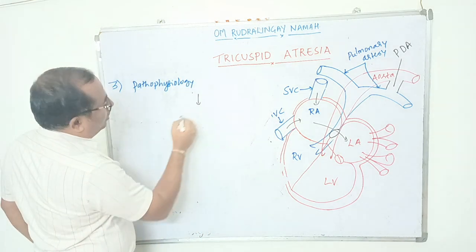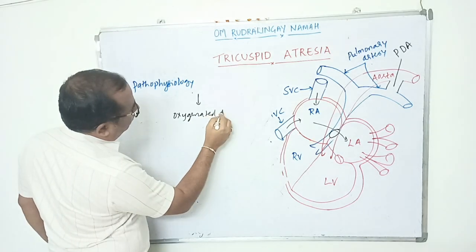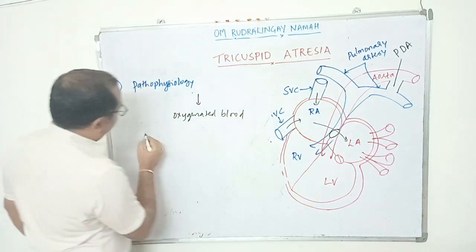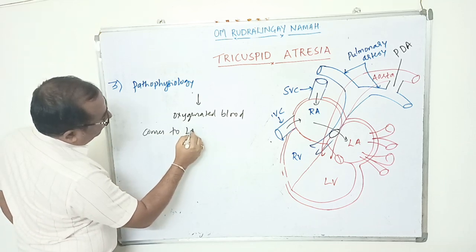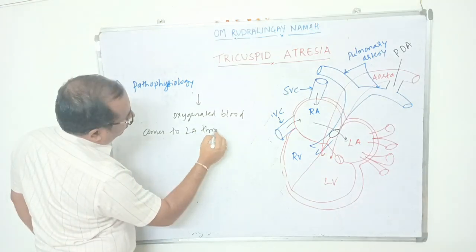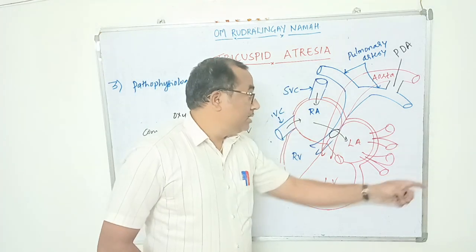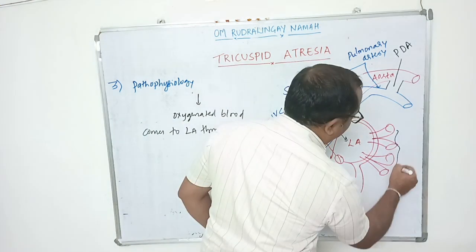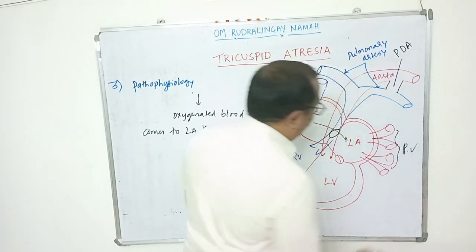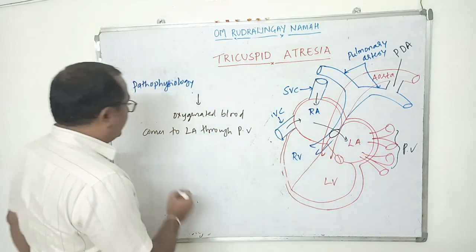Then what happens here? Oxygenated blood comes to left atrium through pulmonary veins. Then what happens here?